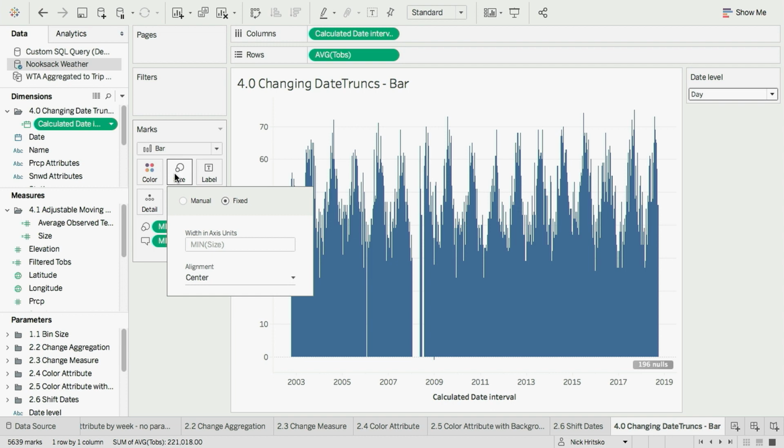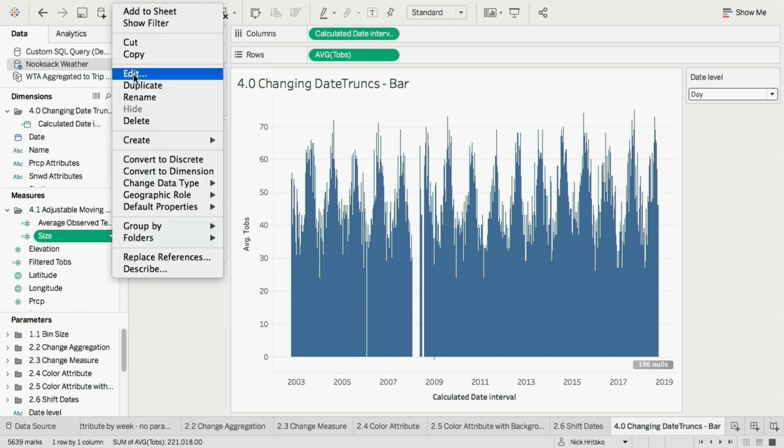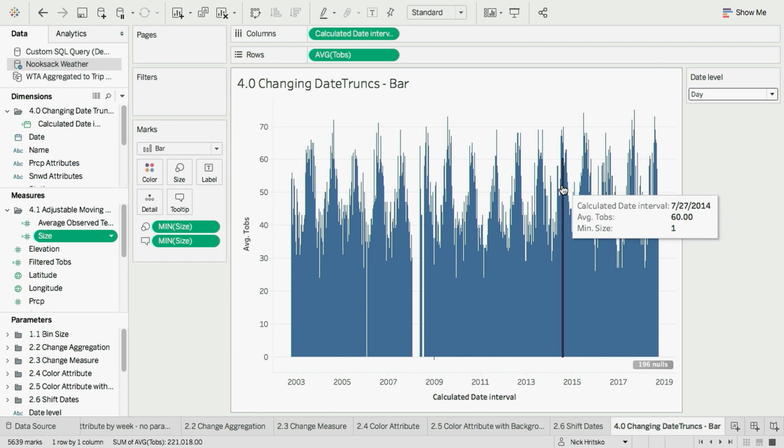I have another calculation called size, and that sizing calculation is just returning a different relative width for each of the bars. So if we go in here, you see we're taking the minimum of that. If we edit the calculation, you'll see that for each level of granularity, we're using that parameter again to specify the relative width of the bars. And you can go in here and tweak these numbers. They're kind of magic numbers. I just picked whatever I thought looked OK for this particular data set, but you can go in and change that as much as you want.